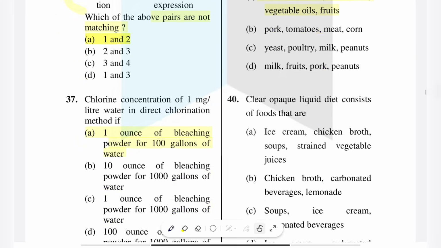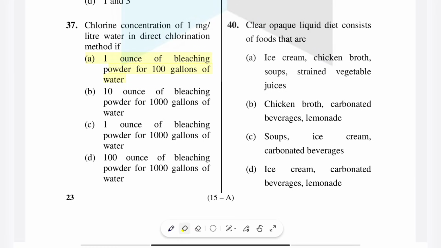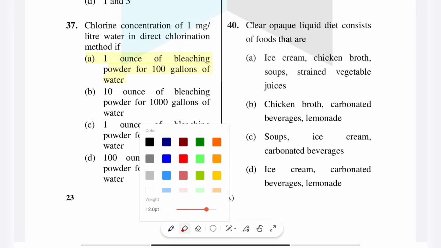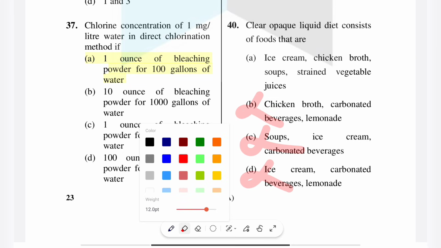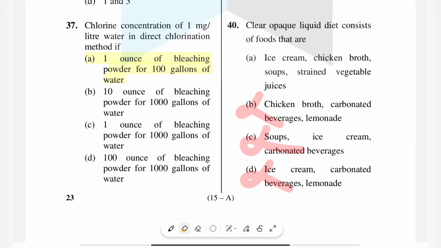Next we will move on to question number 40. Clear liquid diets consist of foods that are... Example of clear liquid diet is asked. Option: ice cream, chicken broth, soups, strained vegetables, juice. Another option: chicken broth, carbonated beverages. Nobody recommends carbonated beverages here, so you can eliminate the answer easily. Another option: ice cream, carbonated beverages, lemonade, and again you can eliminate the answer easily. Here the right answer is ice cream, chicken broth, soups, strained vegetables and the juice. These are the examples of clear liquid diets.